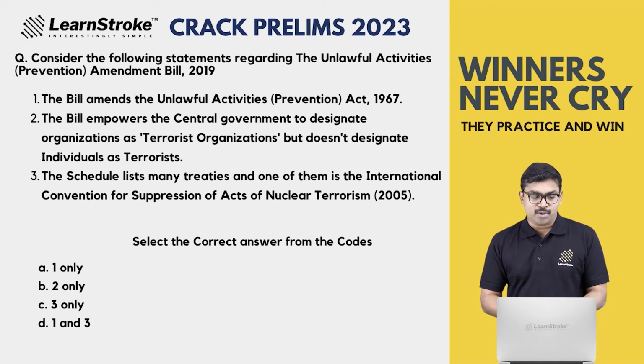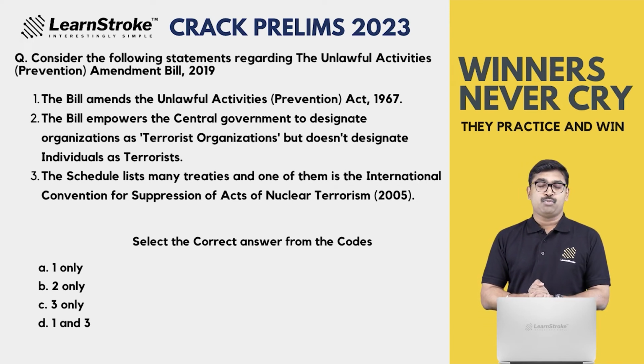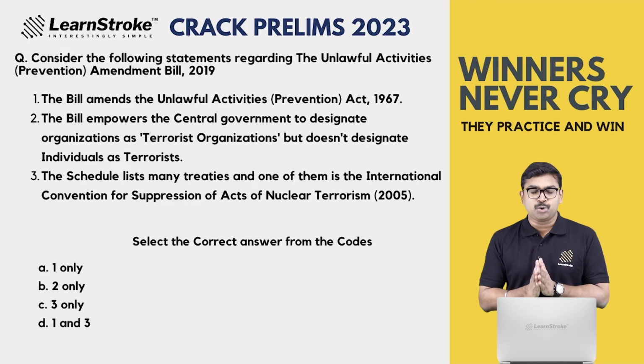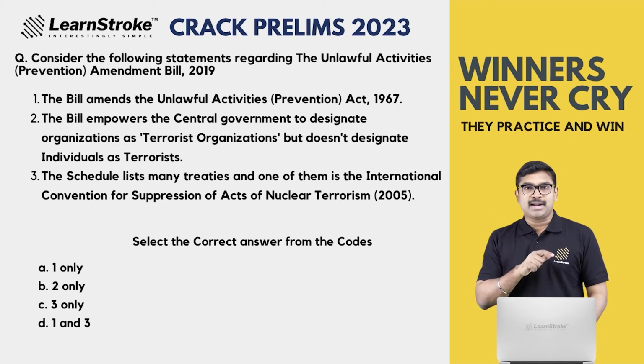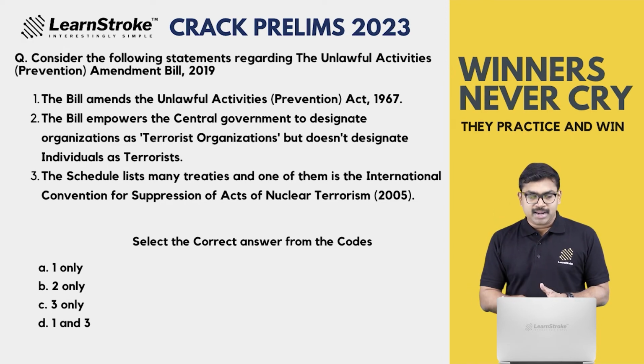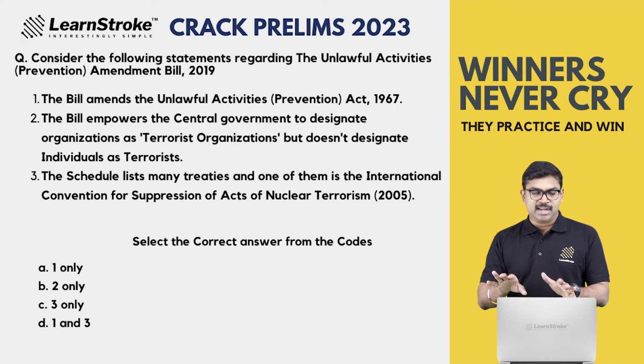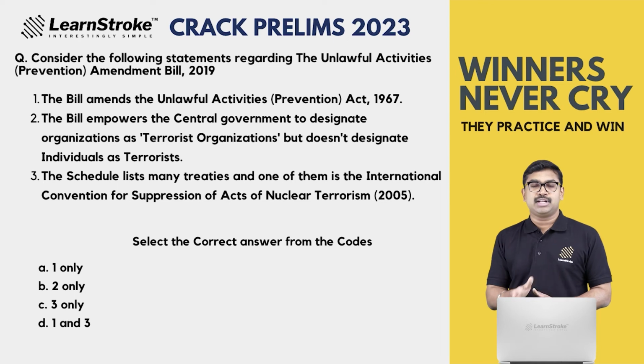Let's see the answers. 1 only, 2 only, 3 only, 1 and 3. What is the answer? Let's find out. The bill amended the Unlawful Activities Prevention Act 1967. Absolutely true, because that act was amended. Statement number 2: the bill empowers the central government to designate any organization as a terrorist organization. Yes, but doesn't designate individuals as terrorists.